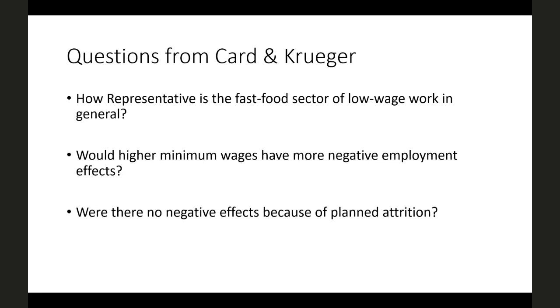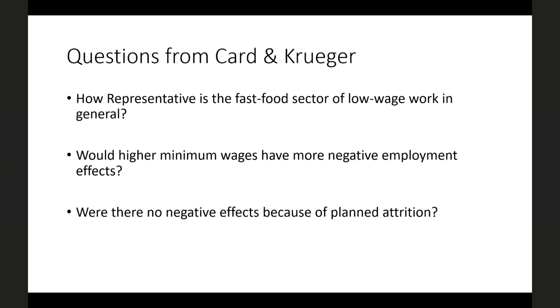So the first thing, potentially the biggest thing here, is that the strength of Card-Krueger's paper is that they're comparing identical establishments or similar franchises on one side of the state border to the other. So they're comparing Burger Kings in Pennsylvania to Burger Kings in New Jersey, Roy Rogers in New Jersey to Roy Rogers in Pennsylvania. And that gives us some comfort in our common trends assumption because it's easier to believe that not much would have changed the employment rates of Burger King franchises in New Jersey relative to Pennsylvania, if not for that minimum wage increase, than it would be to believe that about random businesses on either side of the border.